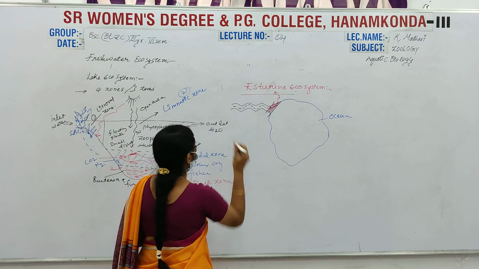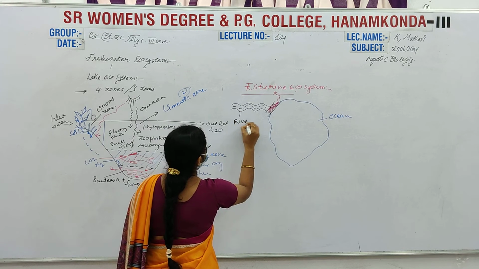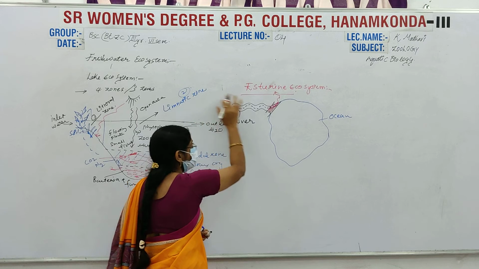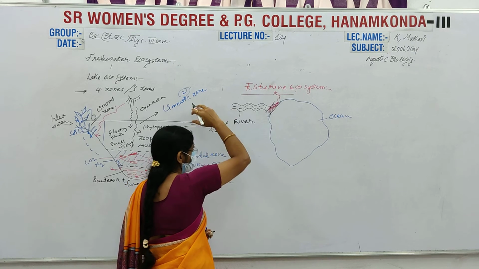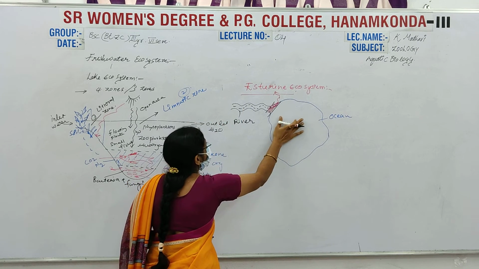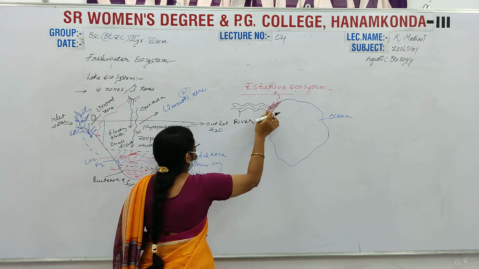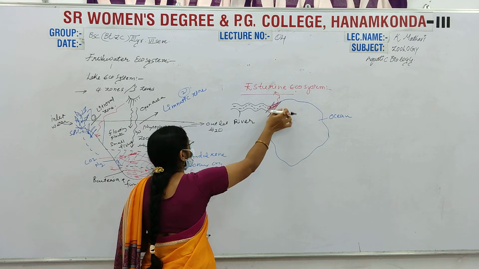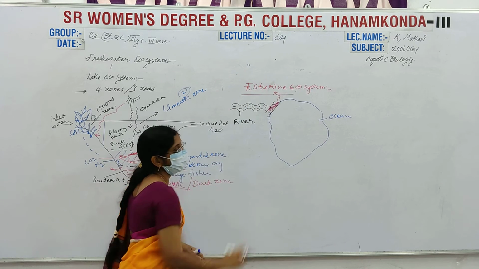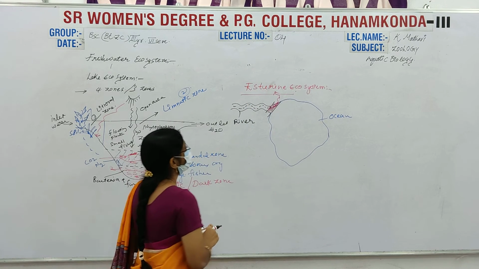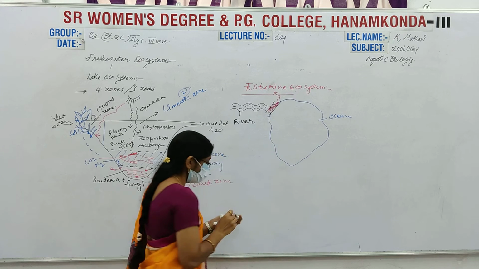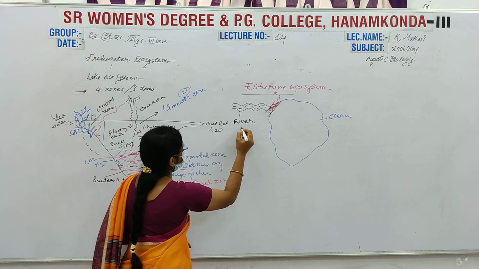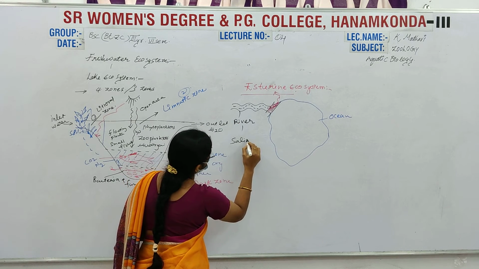Both are water bodies. Rivers come and merge into ocean water. This particular area where it opens into the ocean is known as an estuary. Estuary, right? Here rivers have less salinity water.